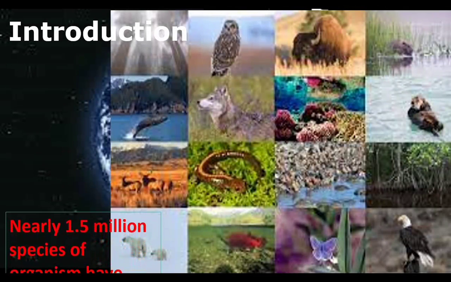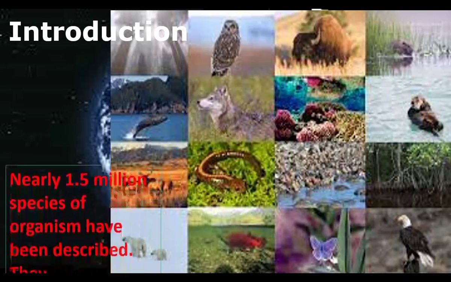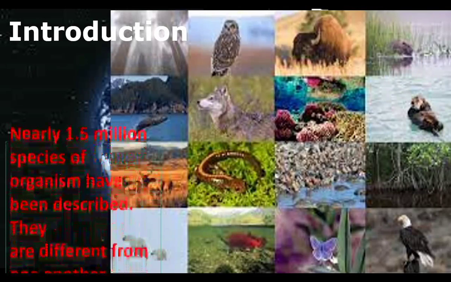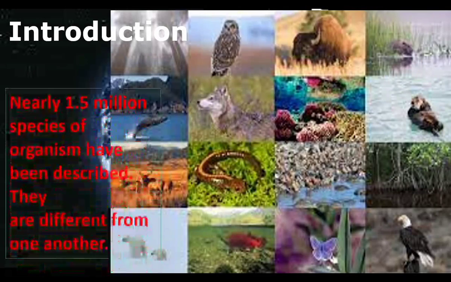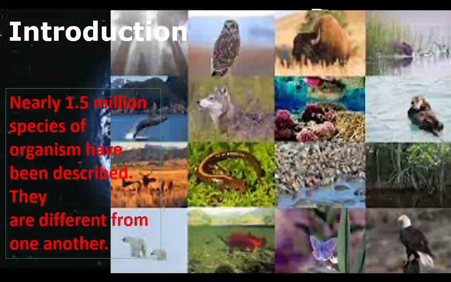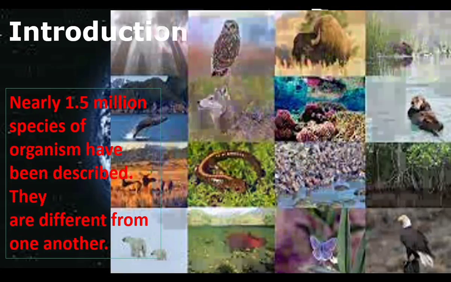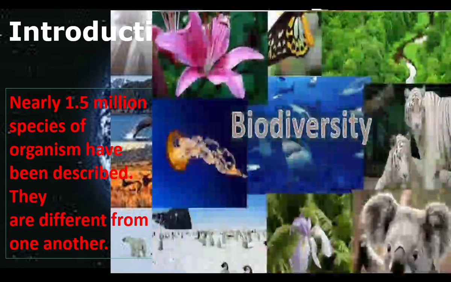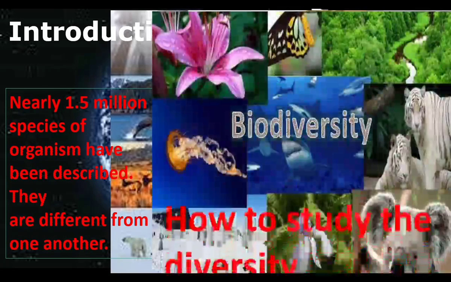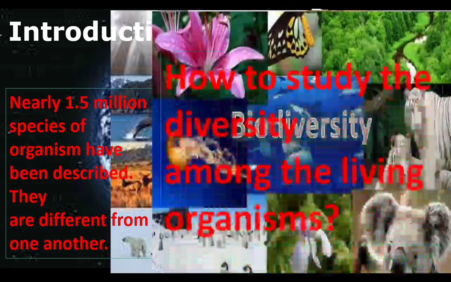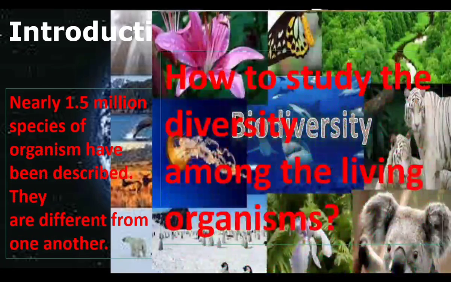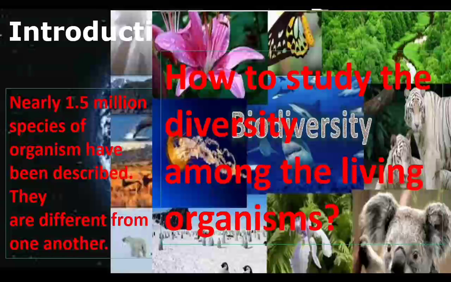Nearly 1.5 million species of organisms have been described. It is estimated that 8.5 million species of organisms may live on the earth. This type of variety of organisms is called biodiversity. It is not possible to study the organisms one by one, but it is possible to study the organisms easily